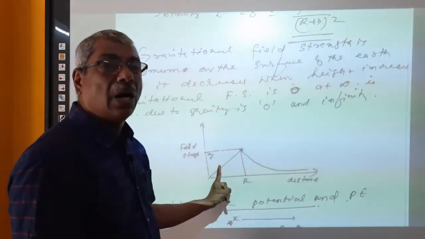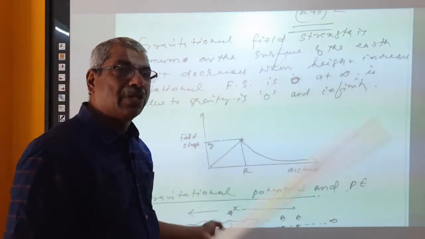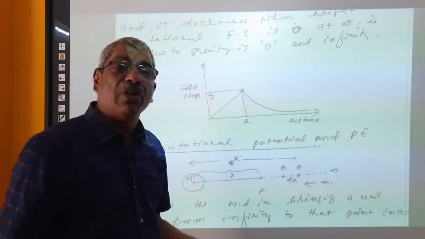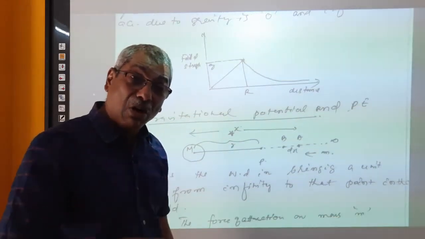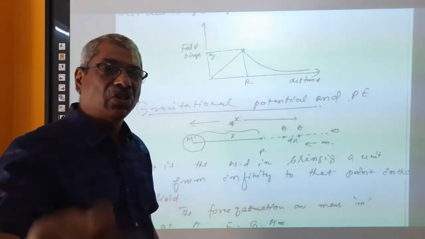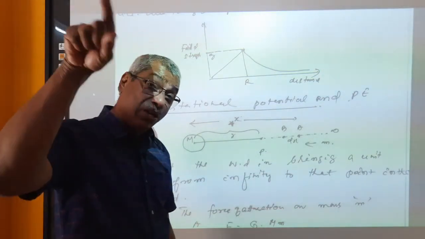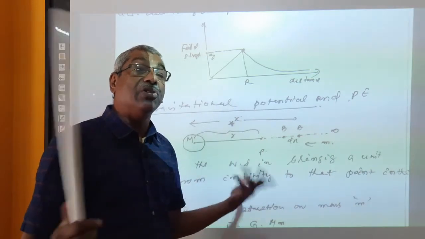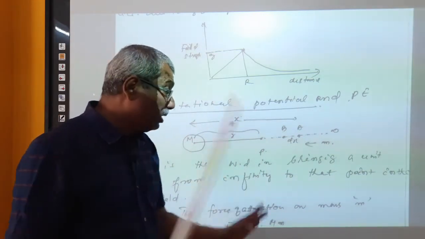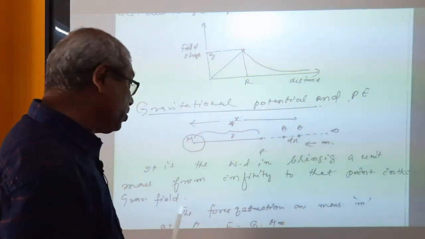E proportional to R you will write. This is the condition. That means at the center of the earth, why is the intensity of gravitational field 0? Because at the center of the earth, the acceleration due to gravity is 0. Therefore, intensity of gravitational field is also 0. And also at infinity, the acceleration due to gravity is 0. Hence, the intensity of gravitational field is also 0 at infinity. So, this is the condition, right?